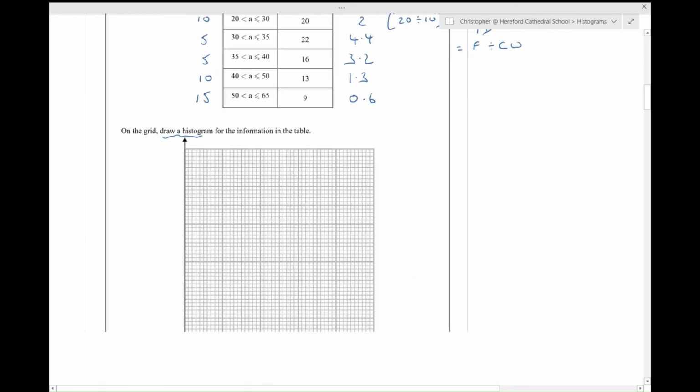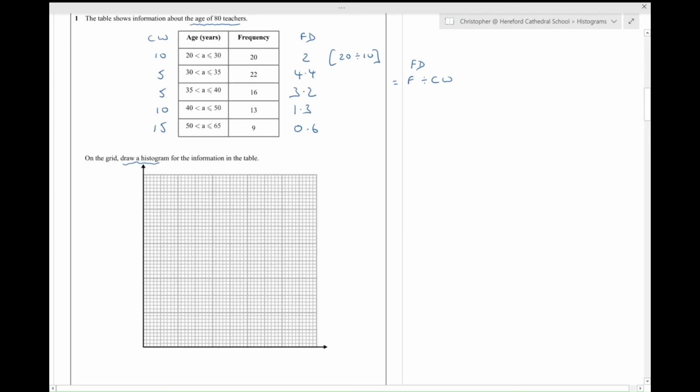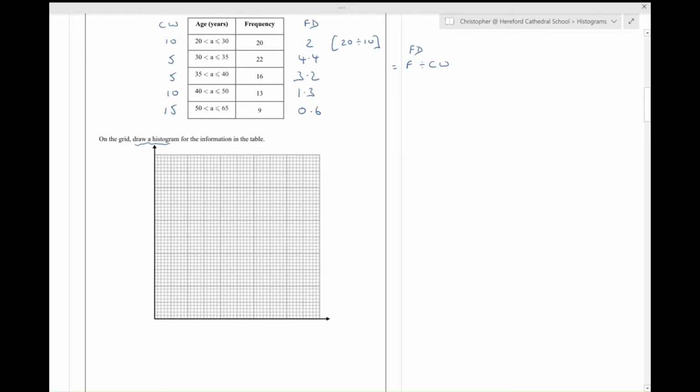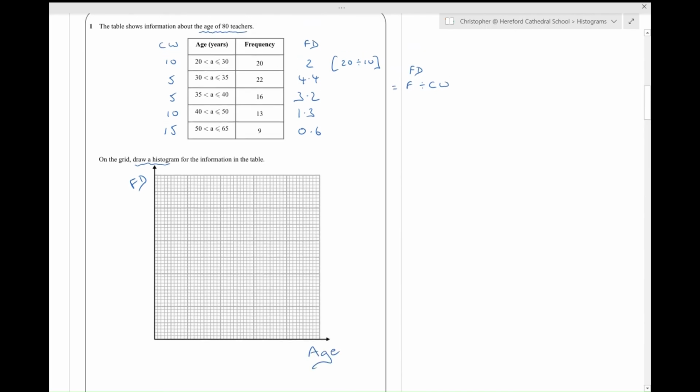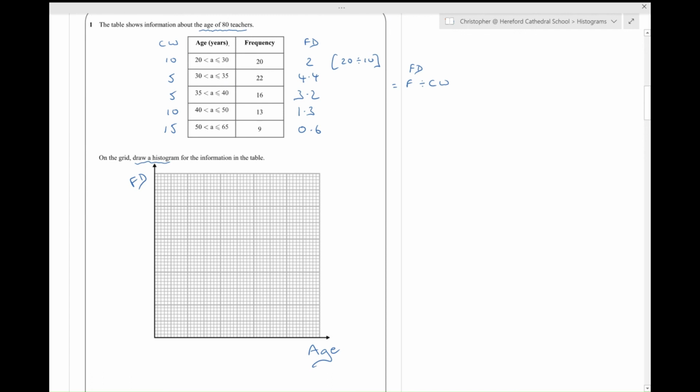So it's the frequency densities that we're going to plot looking at this y-axis. I'm going to label that axis frequency density, and I'm going to label this axis age. Now, my age has got to go from 20 to 65. So I'm wondering if it's going to work out to go 20, 30, 40, 50, 60. Yes, it will. And this, of course, would be 70.